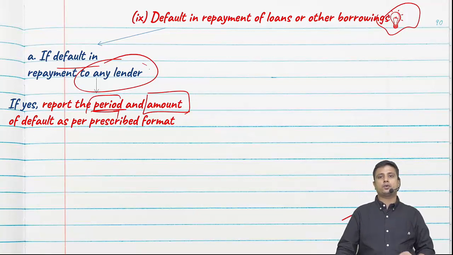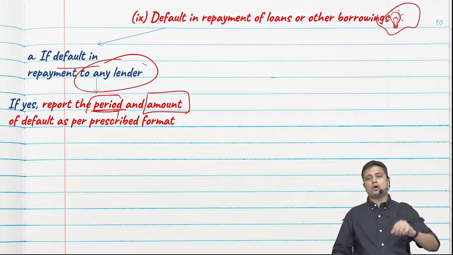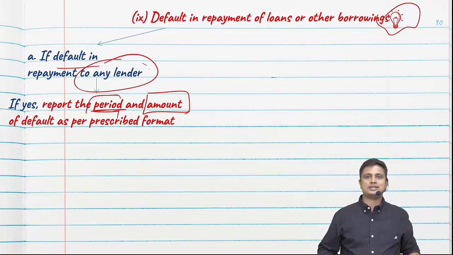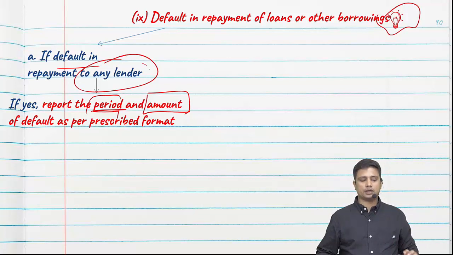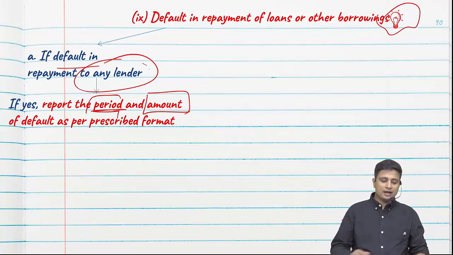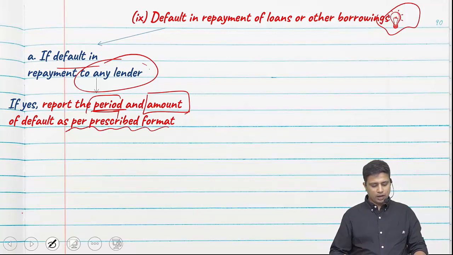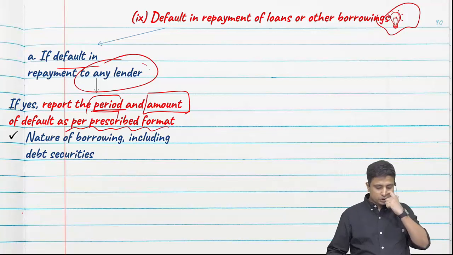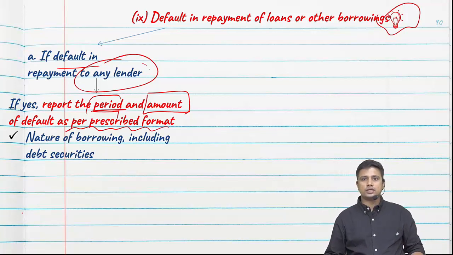What are we supposed to report? The period and the amount. For example, if I am supposed to pay, let's assume 50 lakh rupees and I have not paid it for the last 1 year, we need to report the amount as well as the period in the prescribed format. So we have been given a prescribed format now. Firstly, we state the nature of borrowing including debt securities.